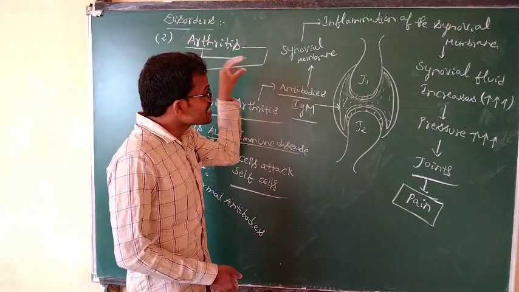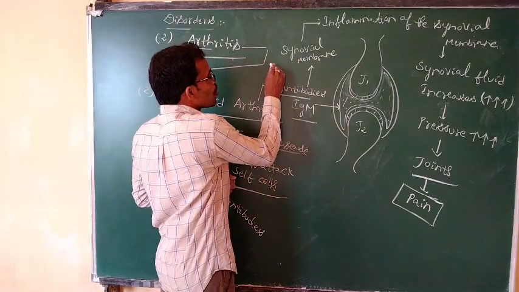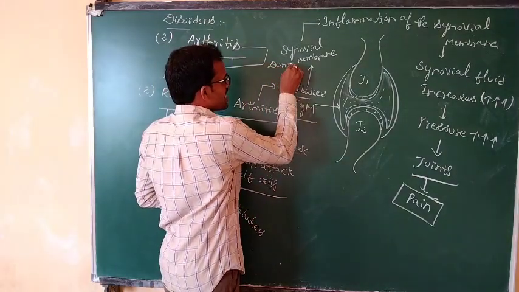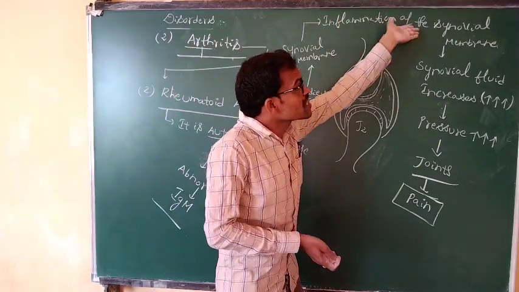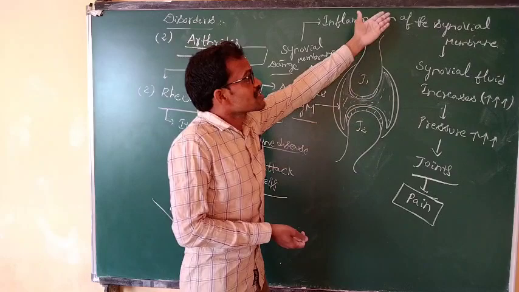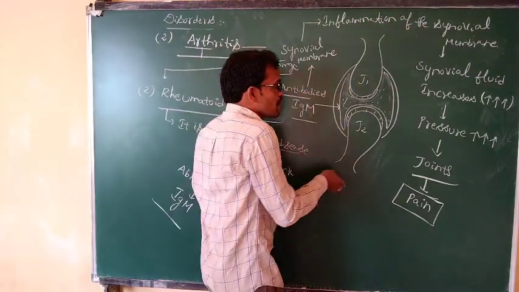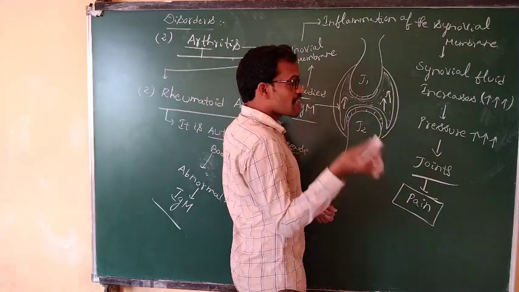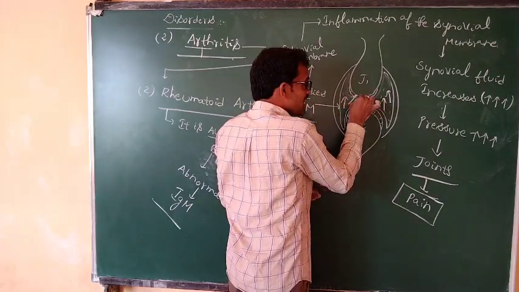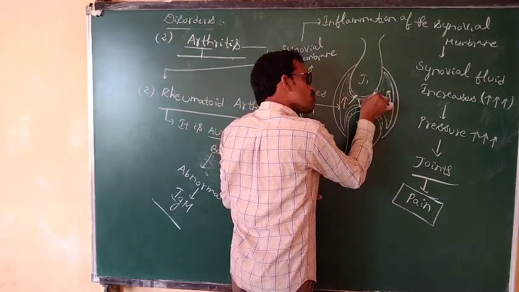Whenever the synovial membrane is damaged, there is inflammation of the synovial membrane, the synovial fluid content increases, and pressure is applied on the joints.